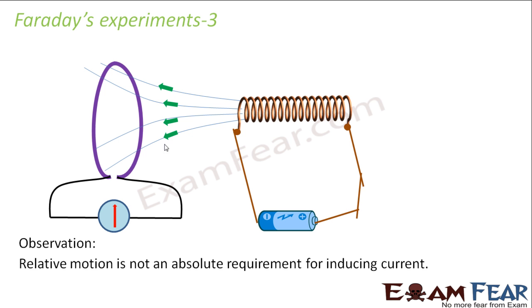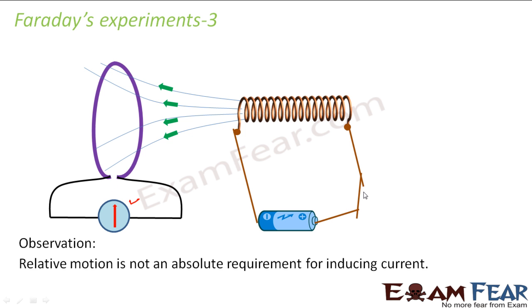That means there was no relative motion between the two coils, right? But the moment it was switched on, there was a current which passed through this coil, and as a result, there was a deflection in this galvanometer. So the deflection in this galvanometer shows that there was a current which had flown through this coil, right?